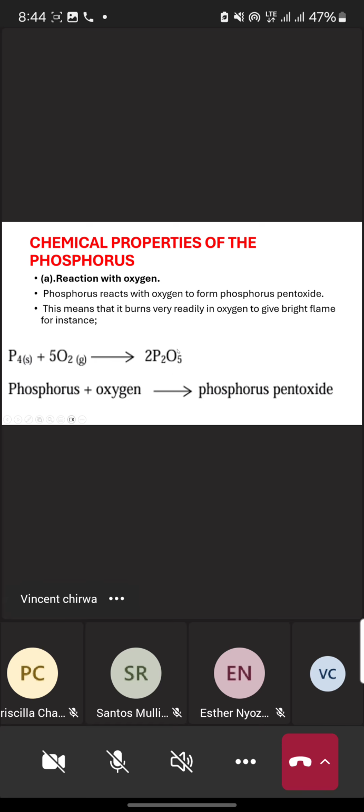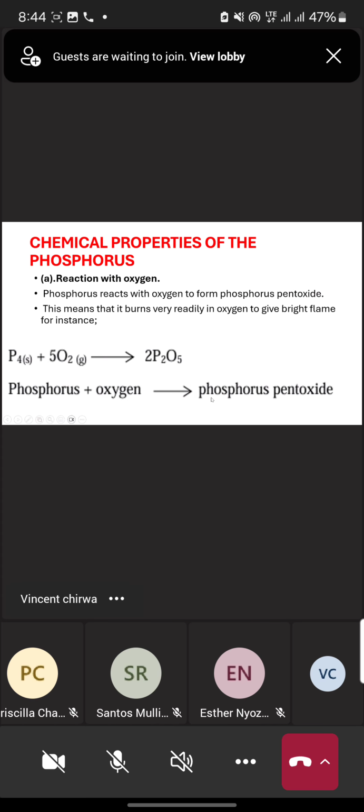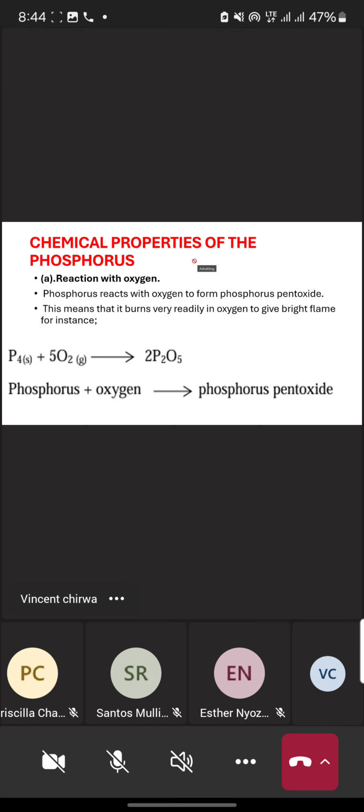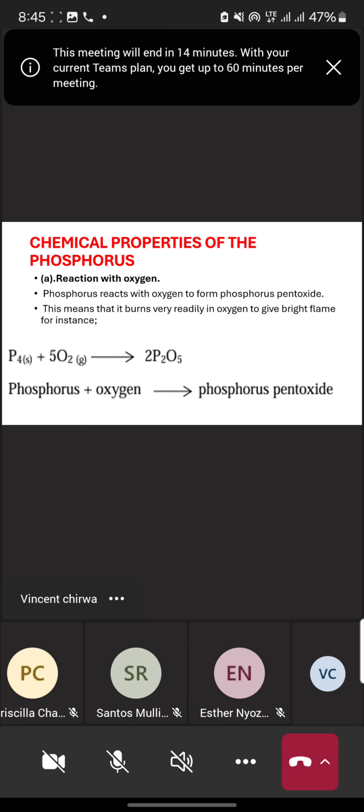This is our word equation. Chemical property number one of phosphorus is reaction with oxygen, or you can just write it supports combustion.